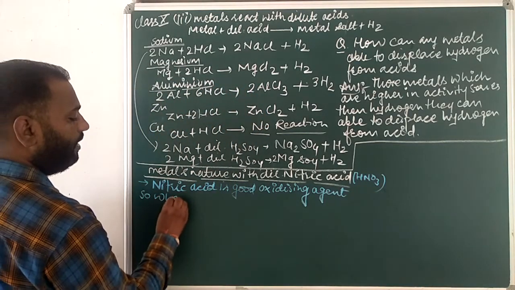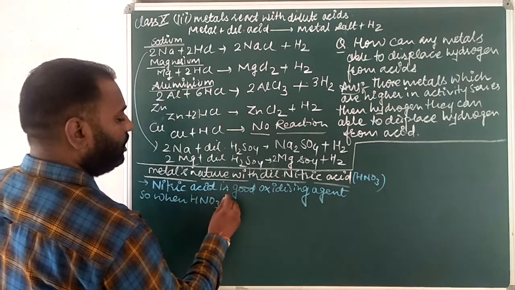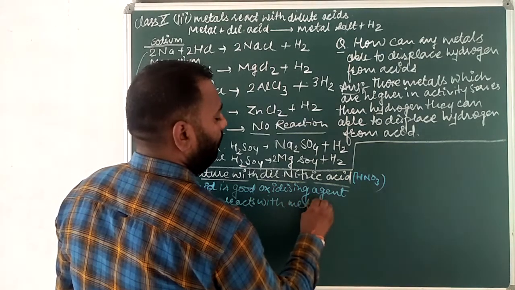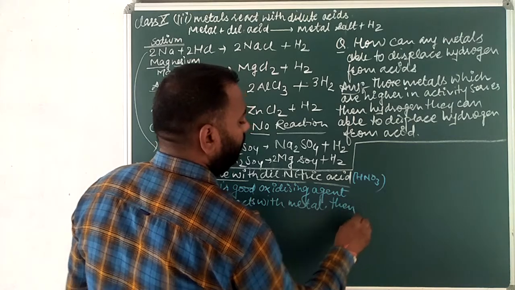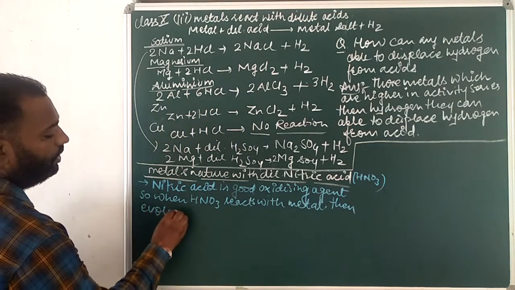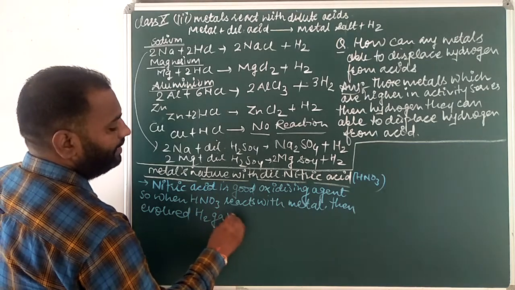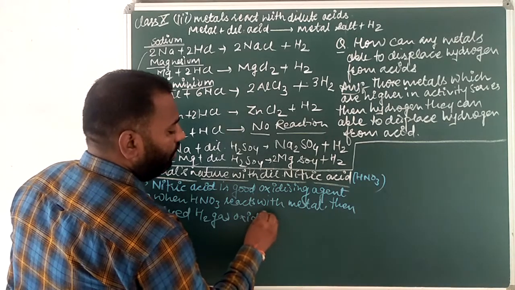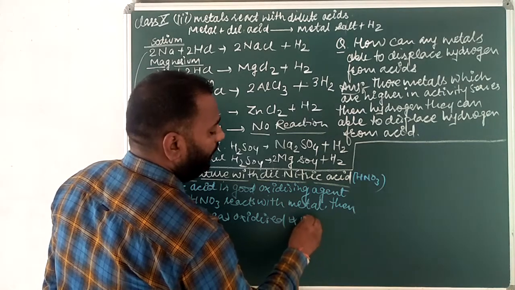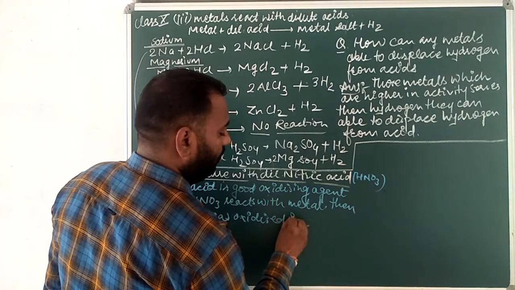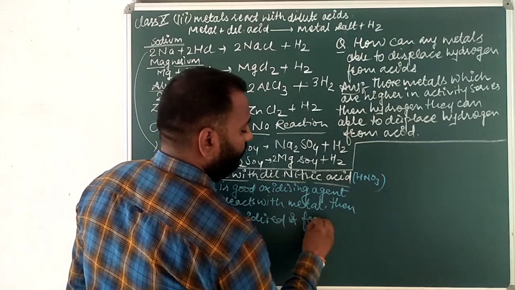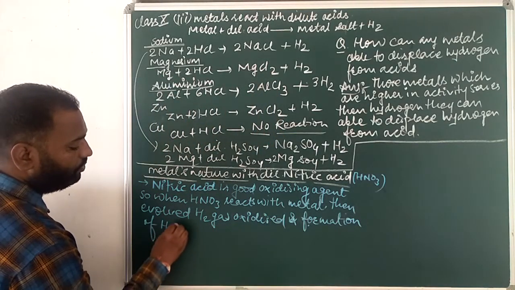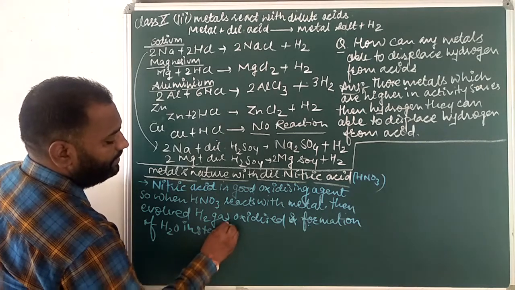So when HNO3 reacts with metal, then the evolved hydrogen gas is oxidized and H2O is formed instead of H2 gas.